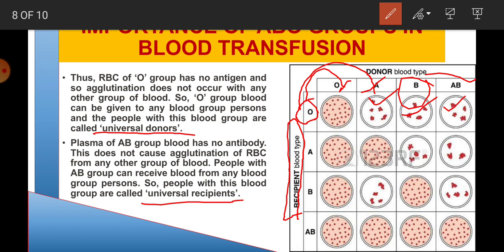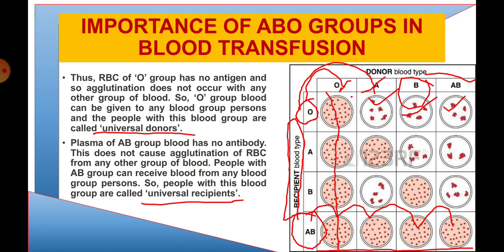But it can give blood to all the blood types, and AB can receive blood from everyone with no clumping. That's why AB is called universal recipient and O is called universal donor, because they can donate their blood to each and everyone.